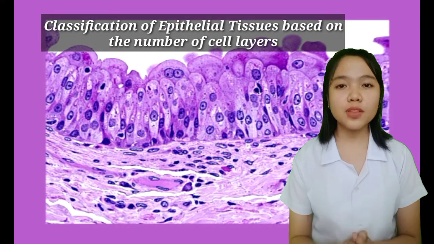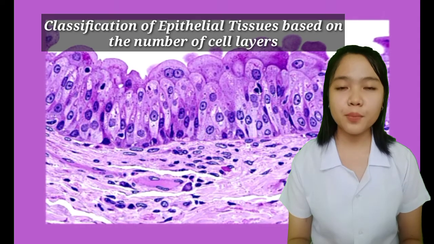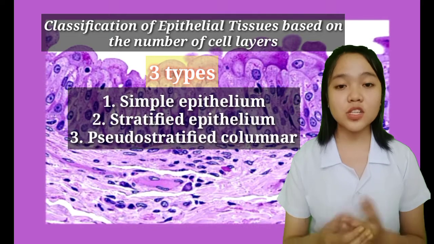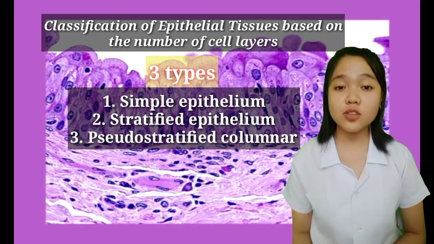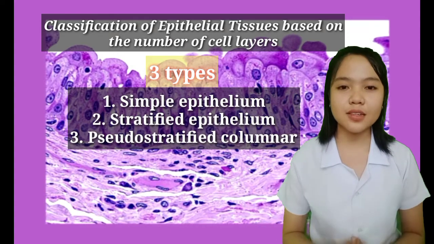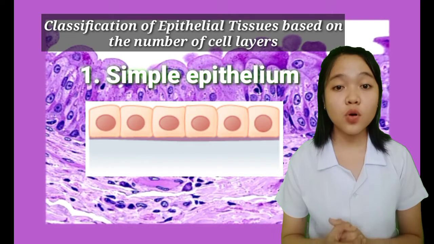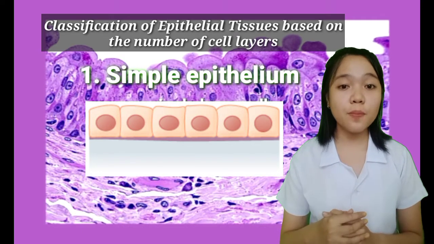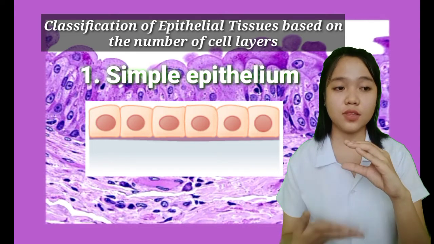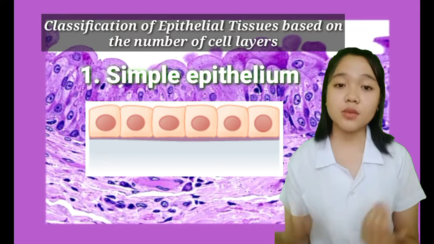Ngayon naman, let's talk about the classification of epithelial tissues based on the number of cell layers. So, meron din siyang three types. The simple epithelium, the stratified epithelium, and lastly, the pseudostratified columnar epithelium. So, let's make this simple again. So, first one is the simple epithelium. It consists of one layer of cells. So, kapag yung layer ng cells is isa lang, then that is simple epithelium.